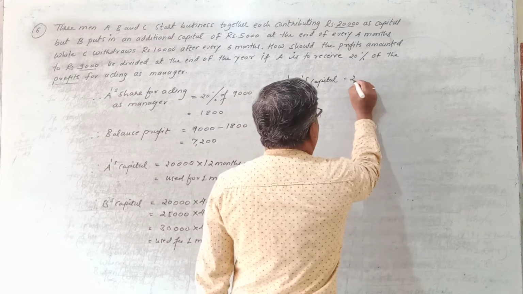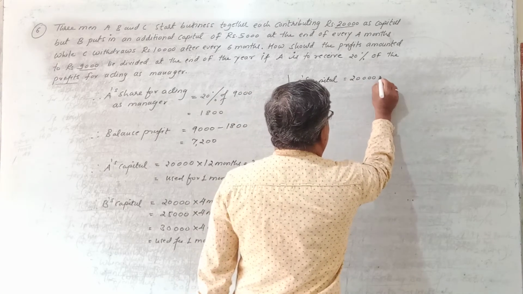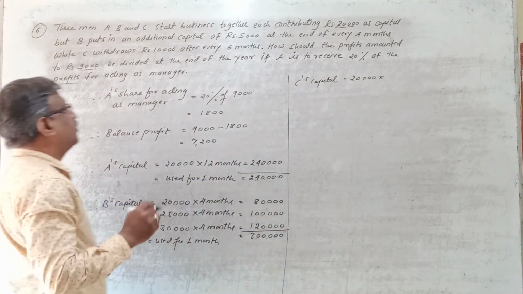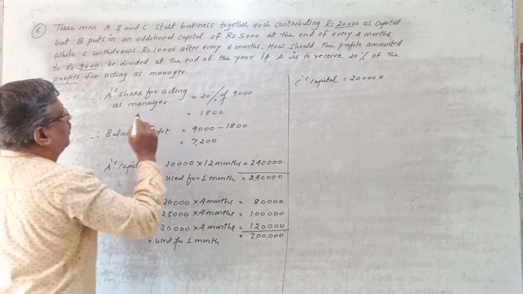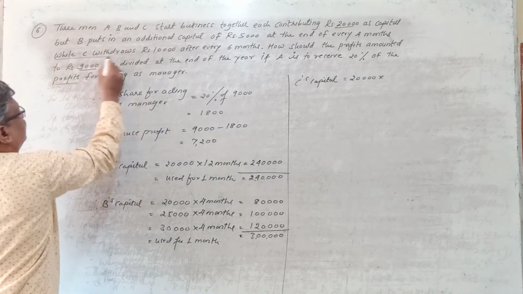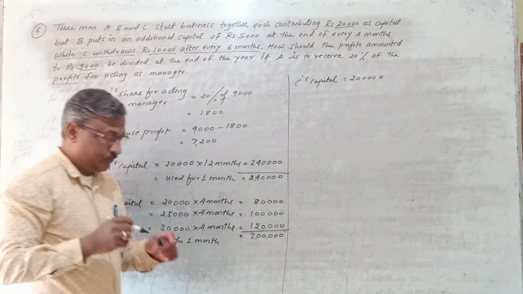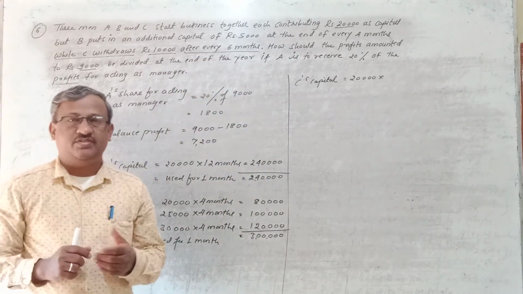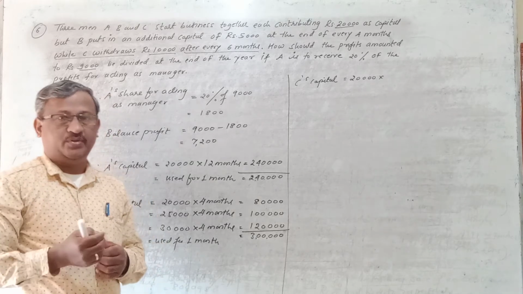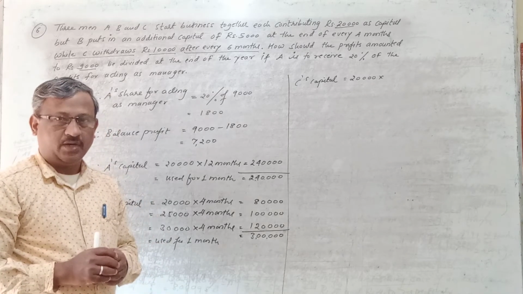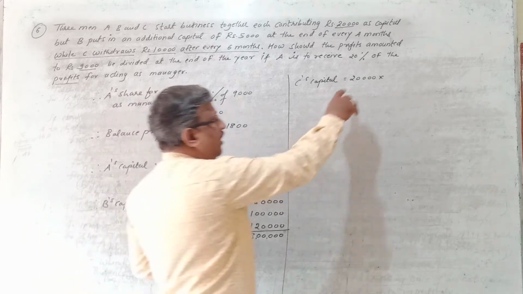So his capital is 20,000. Now you see what C does. There they said that C withdraws rupees 10,000 after every 6 months. So at the end of every 6 months he goes on withdrawing rupees 10,000 from his capital. Right? So how much capital he has invested?